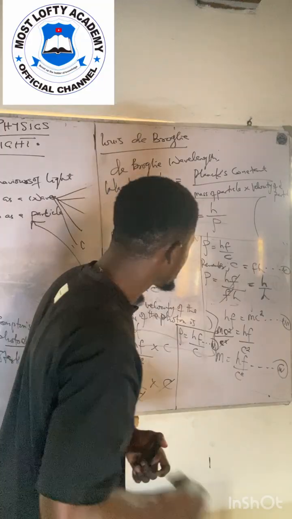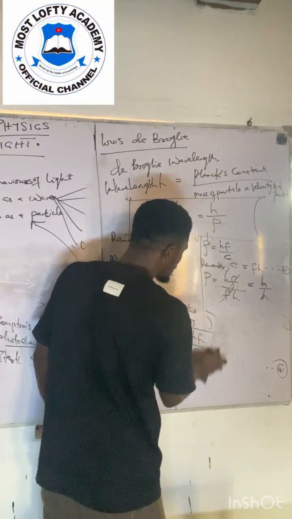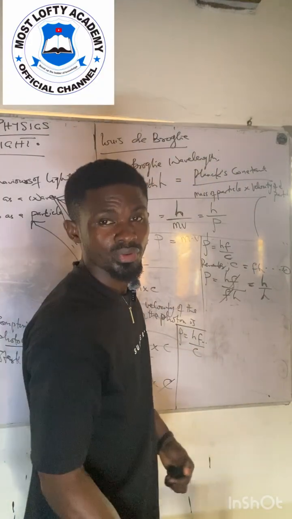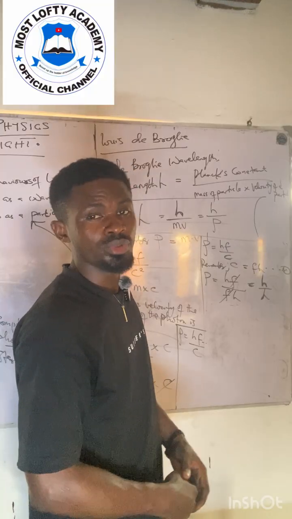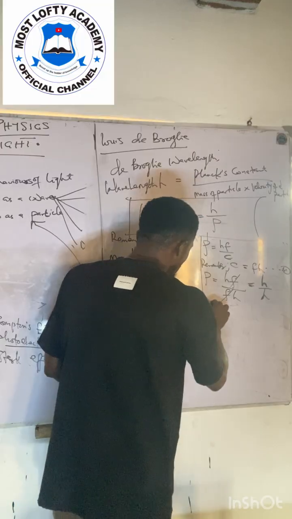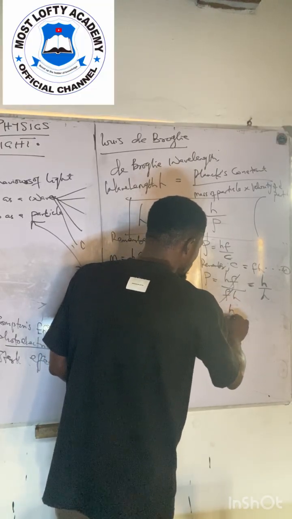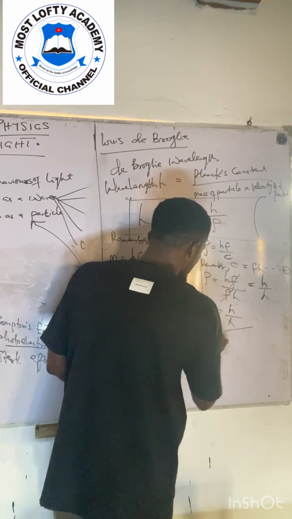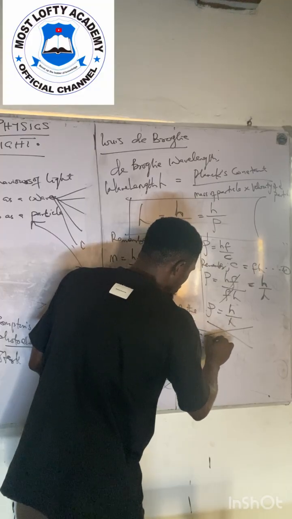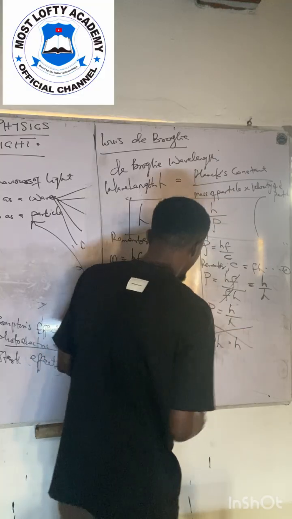So if that is the case, I want to make the de Broglie, because all these were derivatives of the de Broglie dualistic hypothesis. So here we have that momentum is equal to Planck constant all over lambda. If I cross multiply, momentum times lambda is equal to h, which is Planck constant.